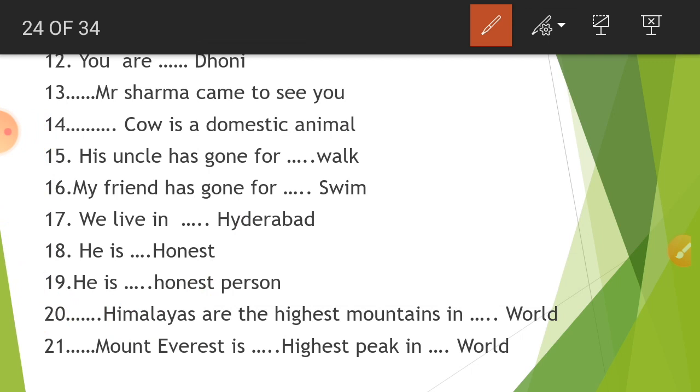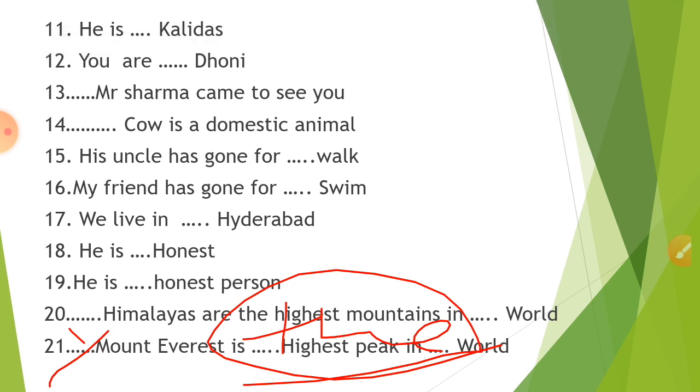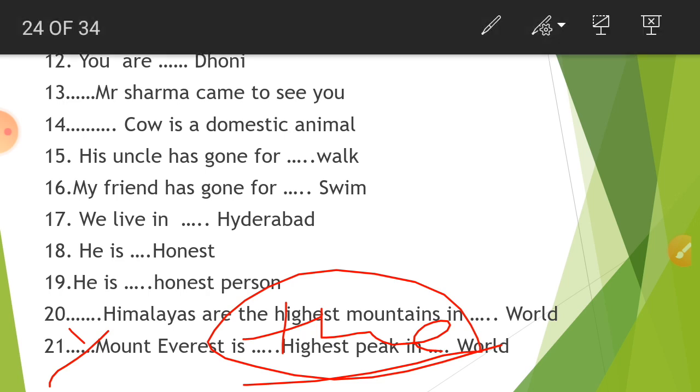So here it is wrong to say. In the first bracket we should not write any article, and in the second bracket we have to use the. Why the? Because it is in the superlative degree, so wherever you find the superlative degree you have to use the. Okay, so that's all in this video, and in the second video lecture we'll go through the other articles. Okay, so thank you.